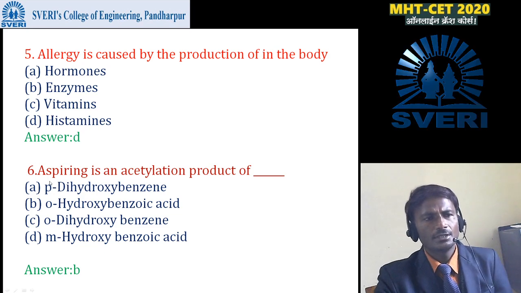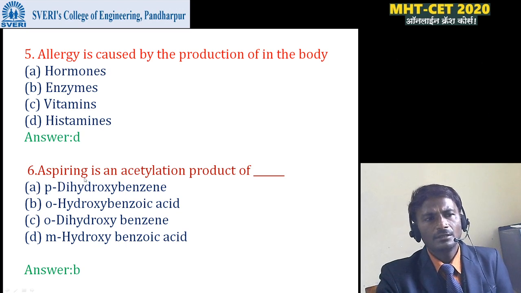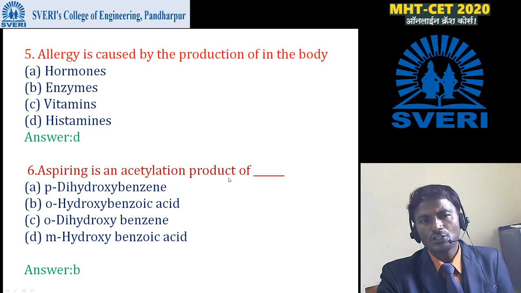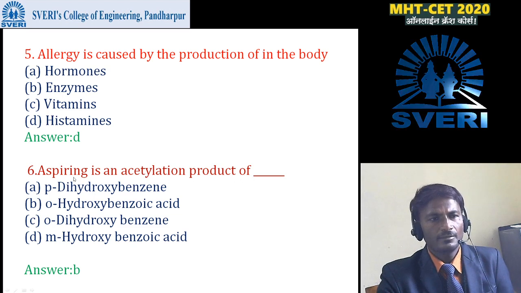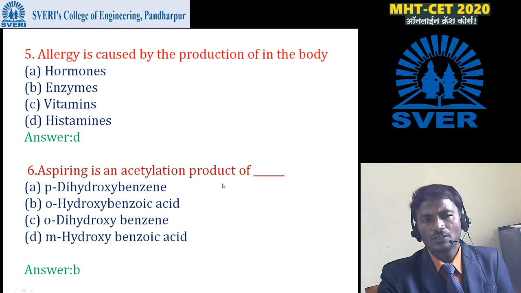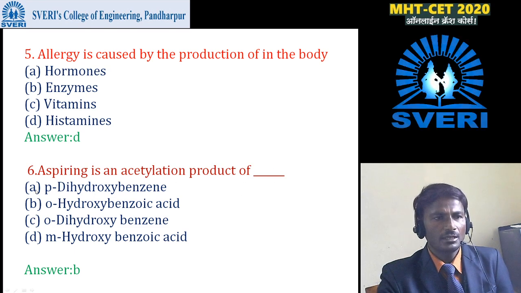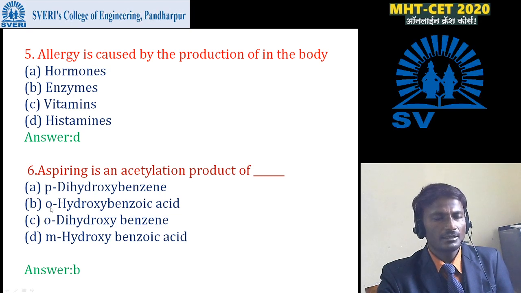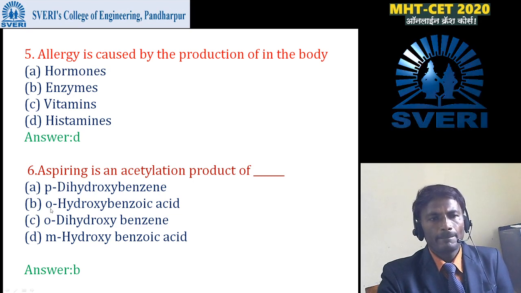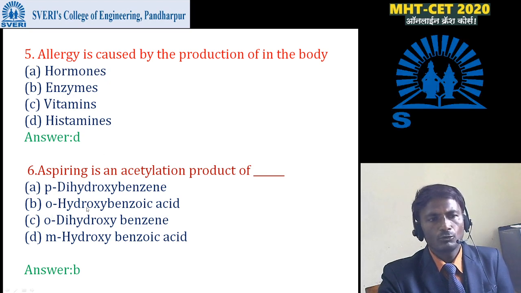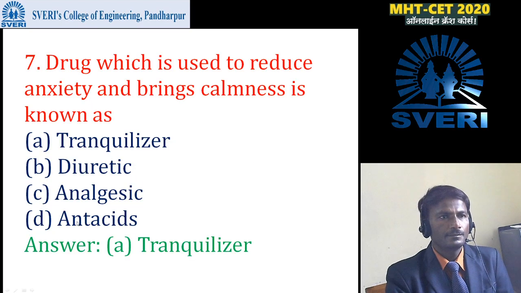Then next question is, aspirin is an acetylation product of. The question is, if aspirin is acetylated, what will the product be? And B is the correct answer here. And the name of the acetylation product of aspirin is ortho-hydroxybenzoic acid.